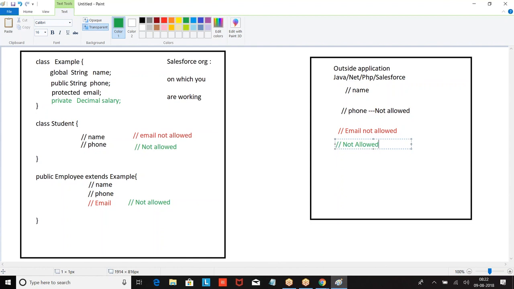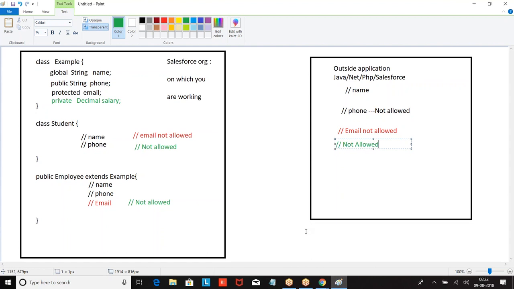I hope you got my point, right? So this I told in terms of variables. Methods also follow the same concept, and we can also define classes as private, public, or global. Let us understand one by one. Is the theme clear for everyone?